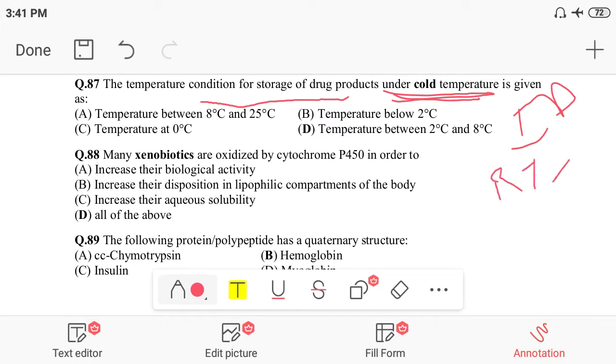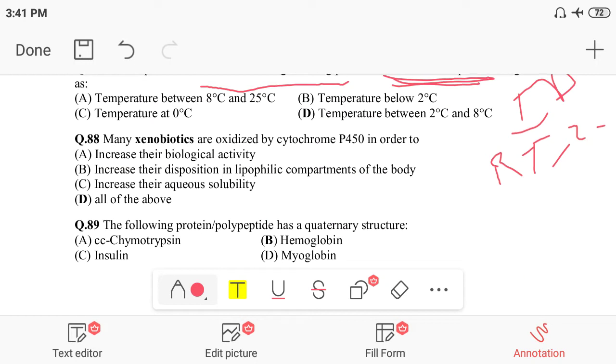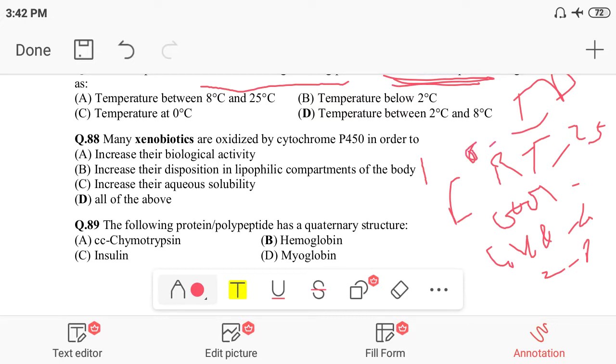As you know, room temperature is 25 degrees centigrade, and cool temperature is 8 to 25 degrees centigrade. Next, cold is 2 to 8 degrees centigrade, and freezing is below 0 degrees.